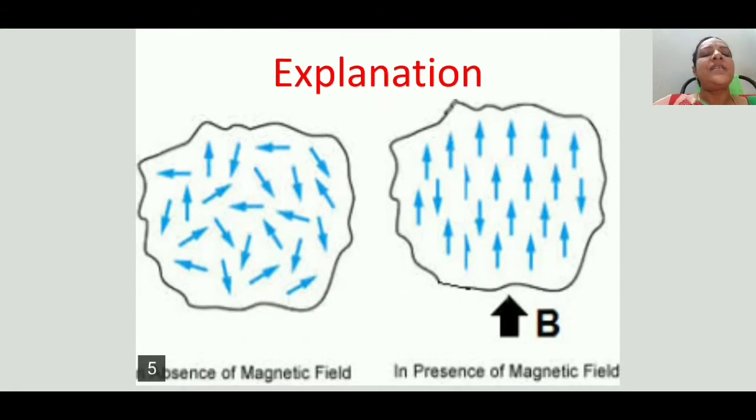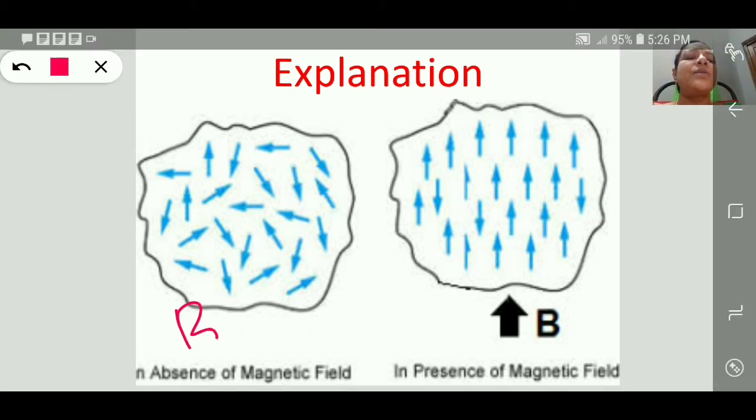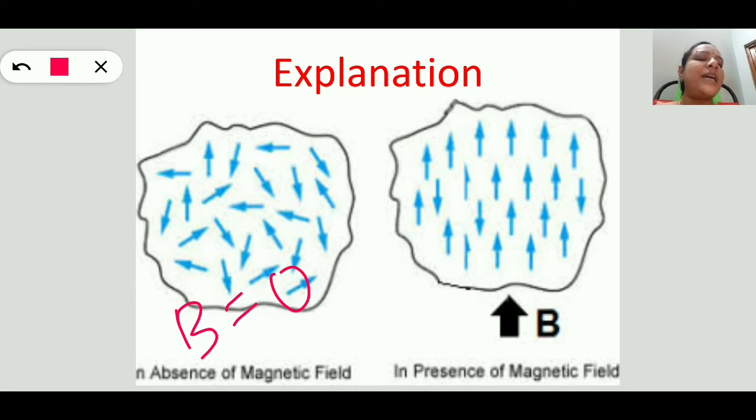Just observe this figure. In the absence of a magnetic field, that is B equal to 0, all the atoms are aligned in different directions, so the net magnetic field is 0. When we apply a magnetic field on this paramagnetic substance, the atoms align in one direction, that is, along the applied magnetic field.